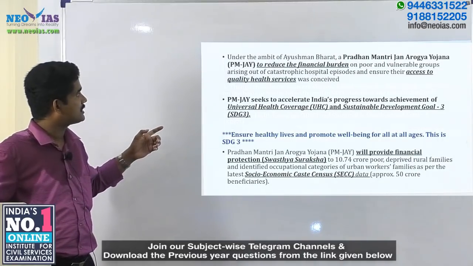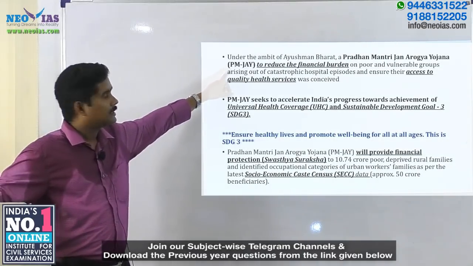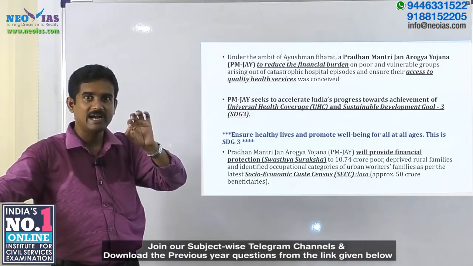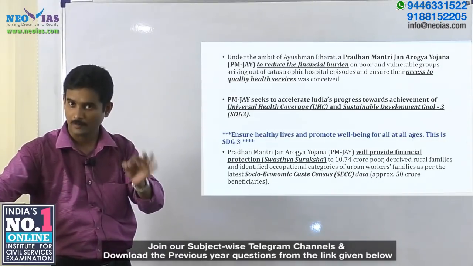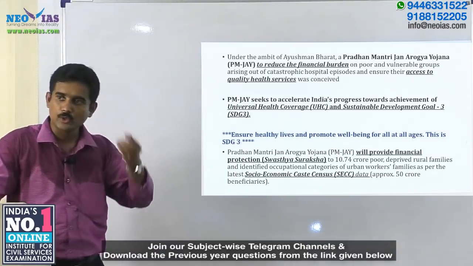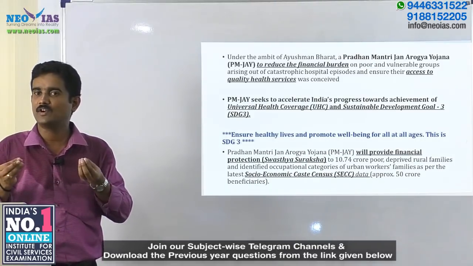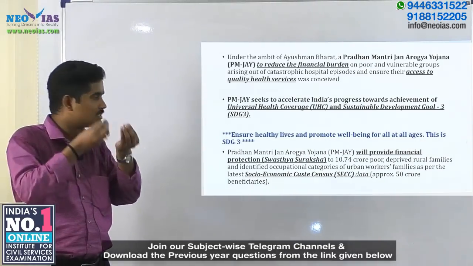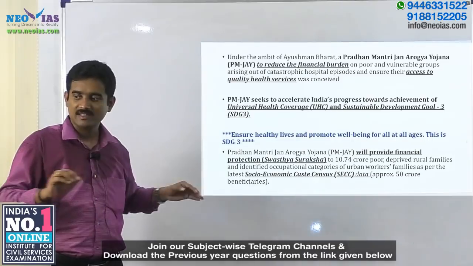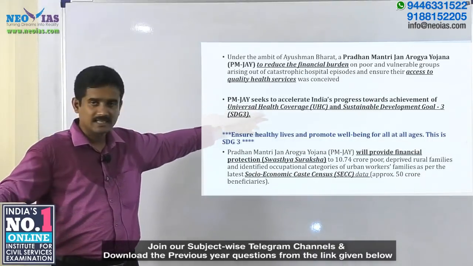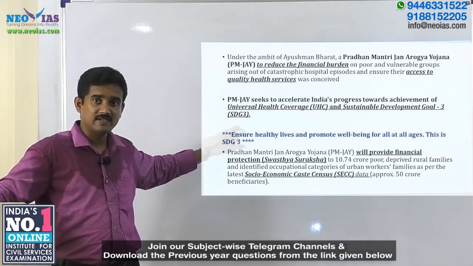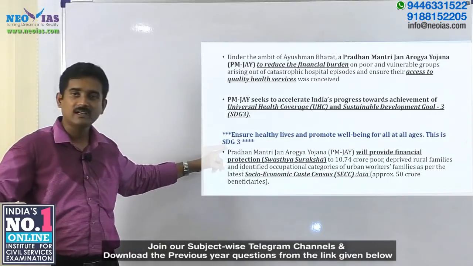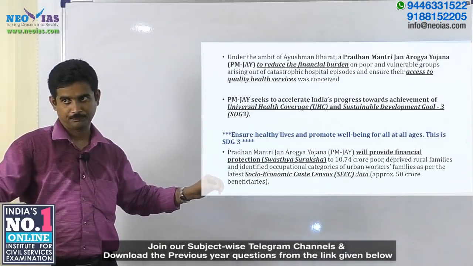So what was this scheme all about? This is conceived for, or the key idea was to reduce the financial burden of our people, one, and also to ensure that quality healthcare is given to the citizens of our nation. It is in line with the idea of universal health coverage and Sustainable Development Goal 3, which is definitely in relation to health.